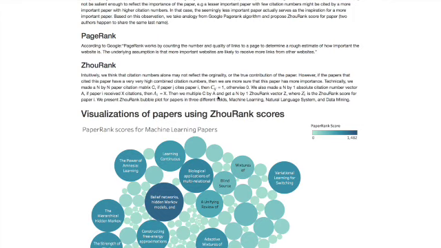Technically, we made an n by n paper citation matrix C. If paper J cites paper I, then Cij equals 1, otherwise 0. We also made an n by 1 absolute citation number vector A. If paper I received X citations, then Ai equals X. Then we multiply C by A and get an n by 1 JoRank vector Z. The Zi here reflects the JoRank score for paper I. We present JoRank bubble plots for papers in three different fields: machine learning, natural language processing, and data mining.